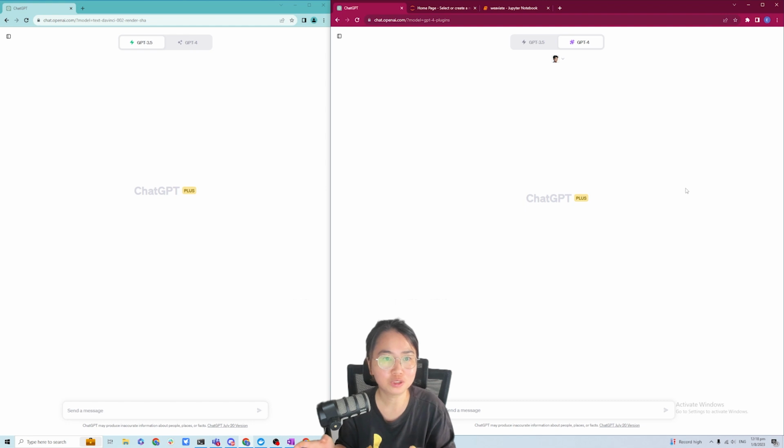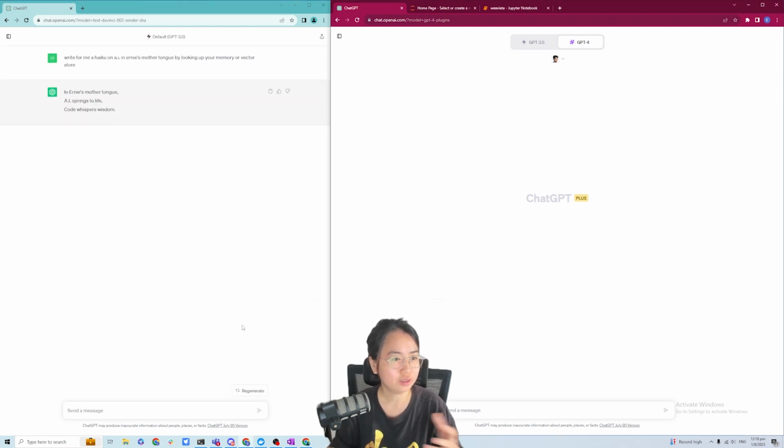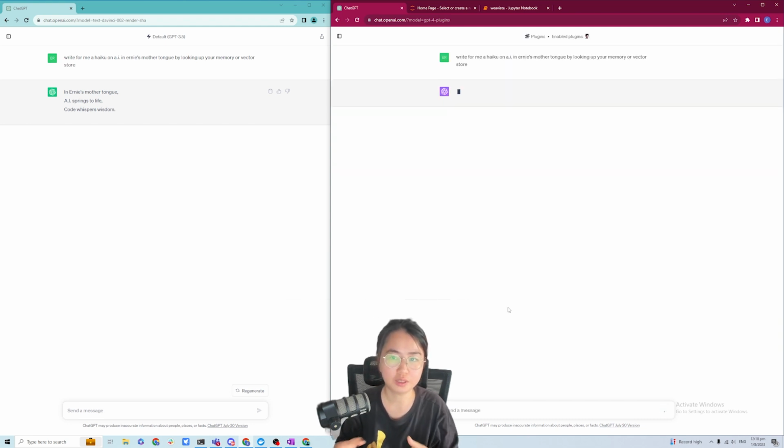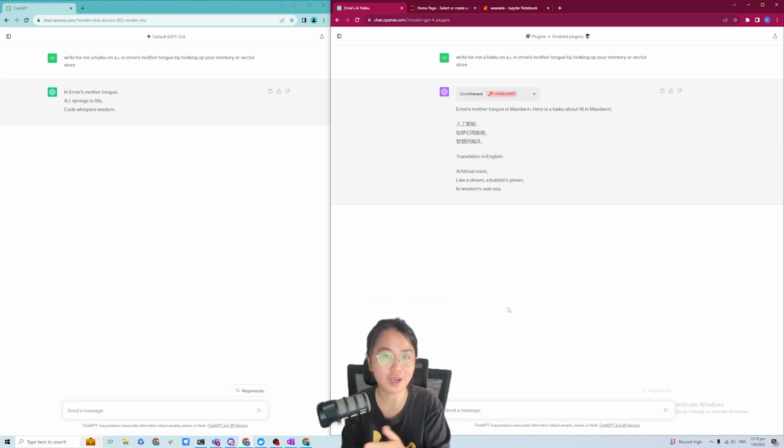Now let's compare and contrast the difference memory makes by looking at what GPT 3.5 responds compared to Bertrand. And this is not quite it. Then if we ask the same prompt of Bertrand, which has access to what I've told it previously in chat, we will see that it's able to look up the relevant information and give us a haiku in Ernie's mother tongue. So the possibilities are limitless, right?